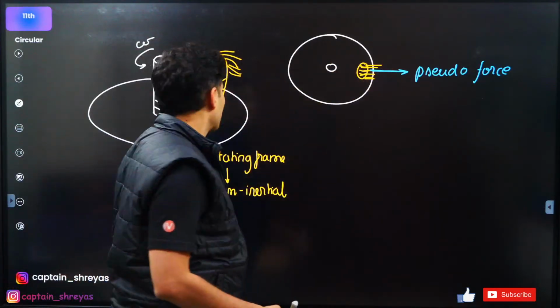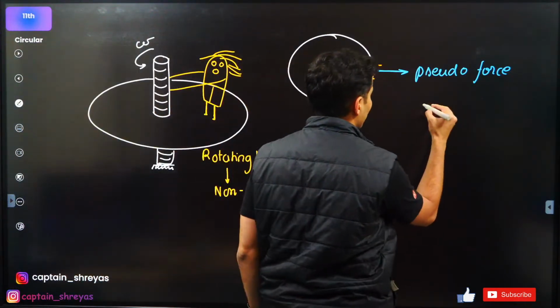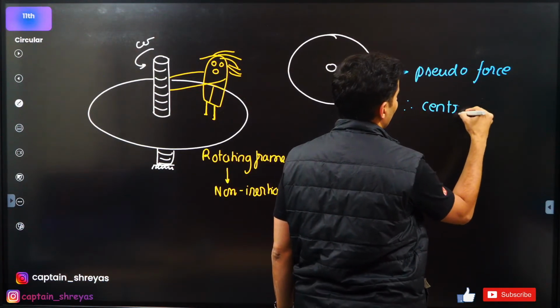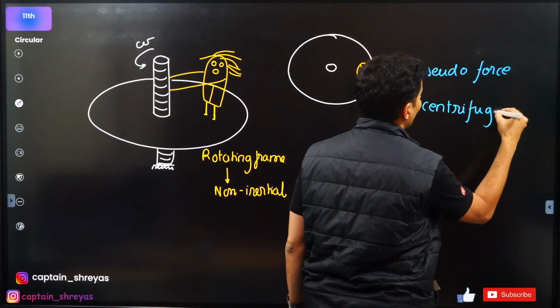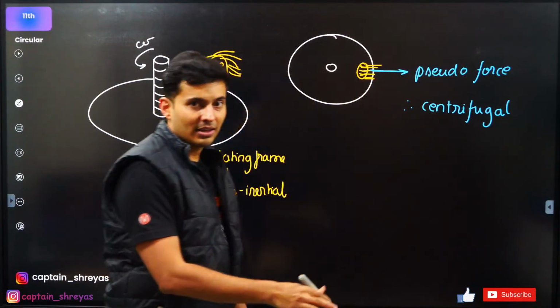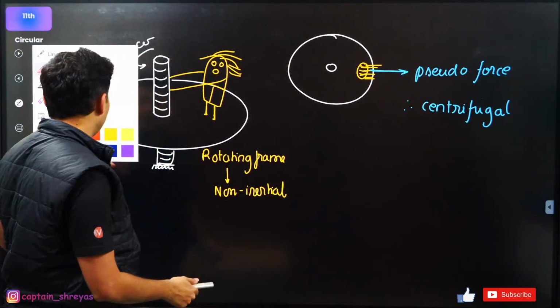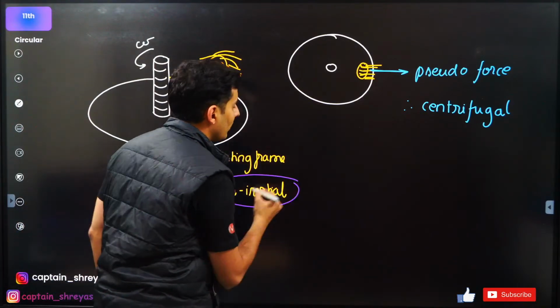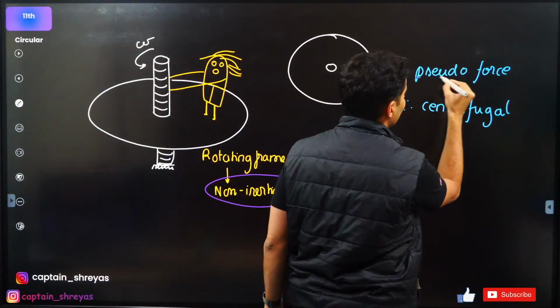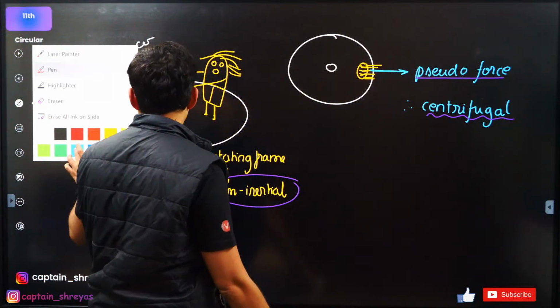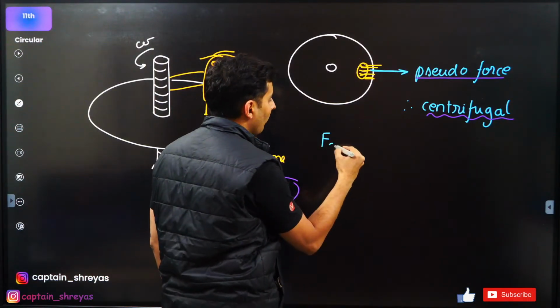Here also there is a pseudo force. This pseudo force is called the centrifugal force. Guys, this is opposite to centripetal and it is only there in non-inertial frames. Please mind this. It's only there in non-inertial frames, and this pseudo force is the centrifugal force.